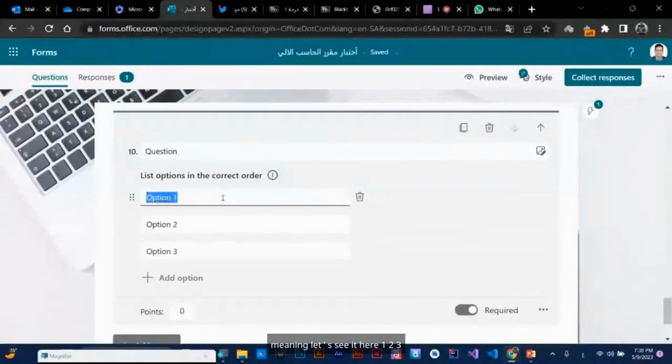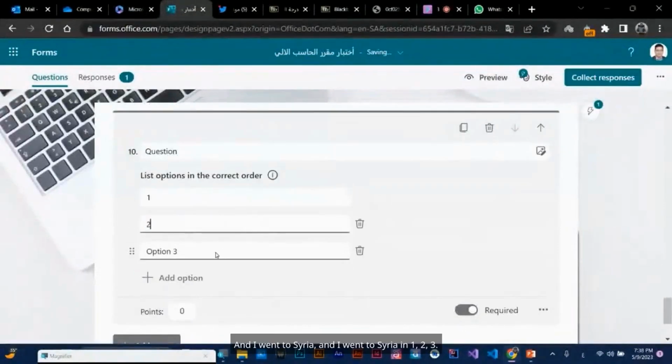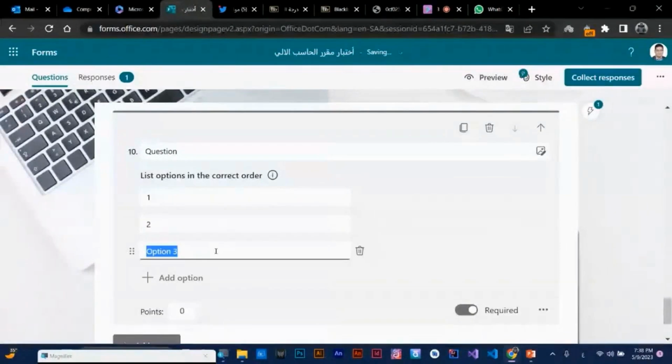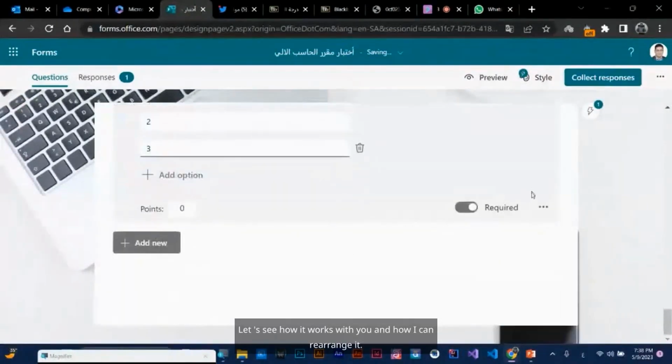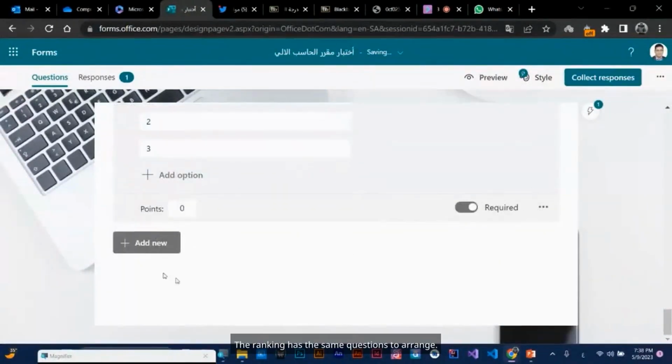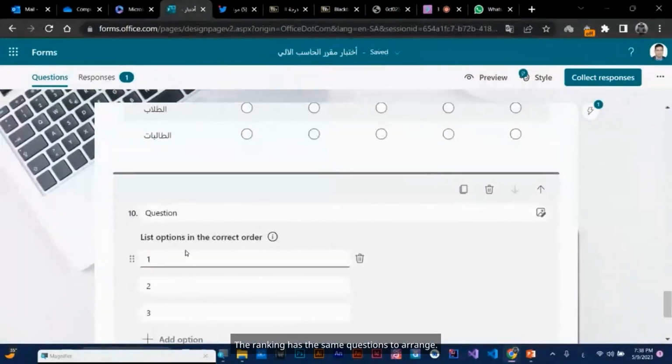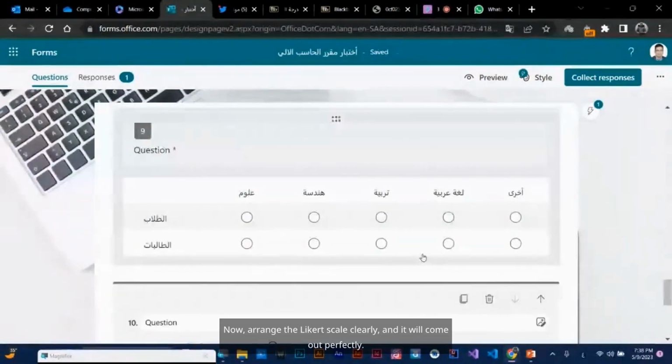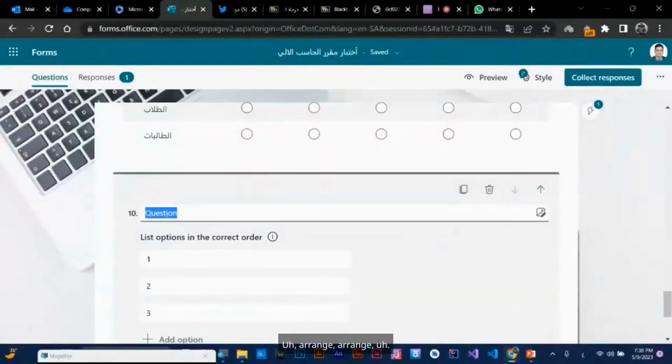1, 2, 3. Let's see how it works and how I can rearrange it. The ranking has the same questions to arrange. It works well with us. Now, arrange the Likert scale clearly and it will come out perfectly. Arrange it. What level? Arrange.